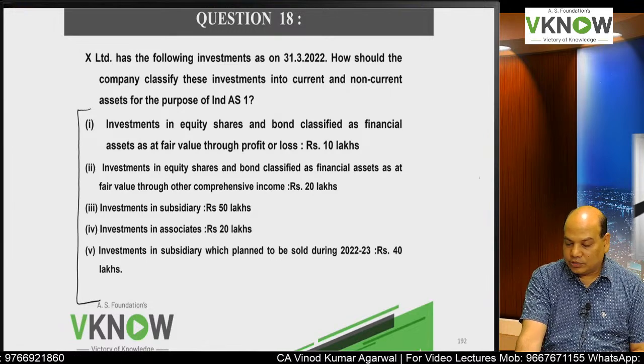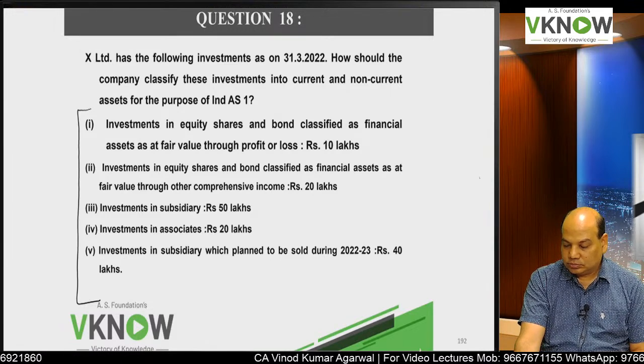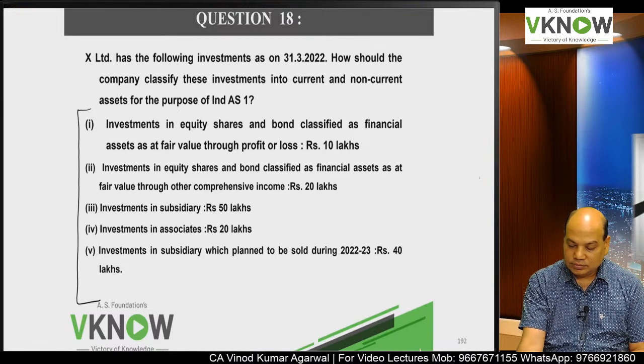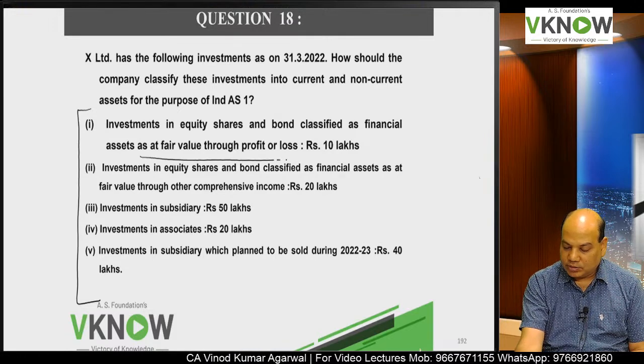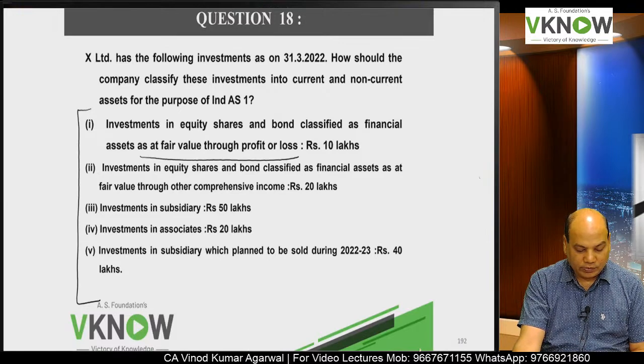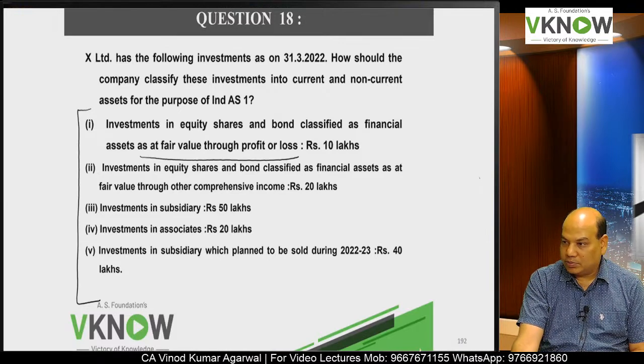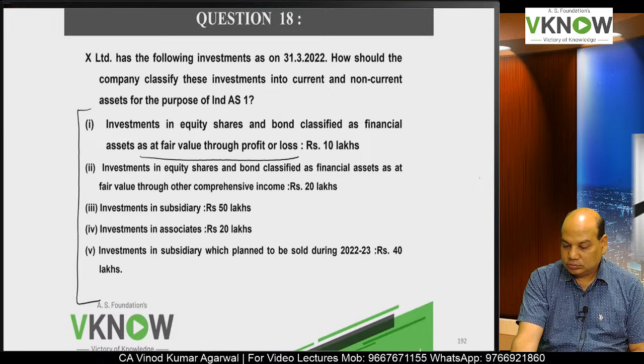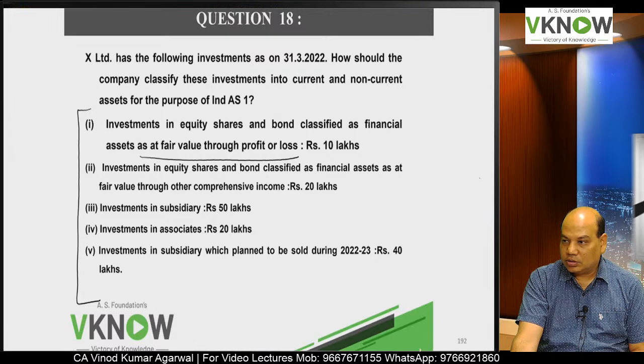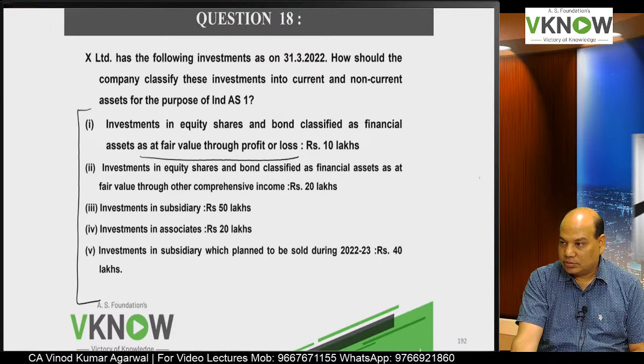Investment in equity shares and bond classified as financial asset at FVTPL, rupees 10 lakh. So where will you show it? Current or non-current?